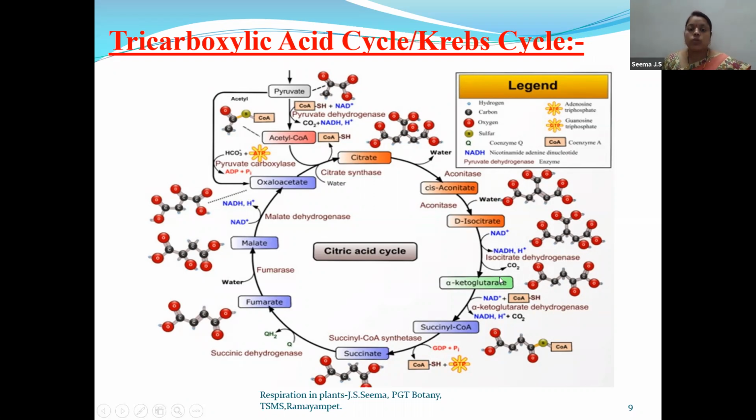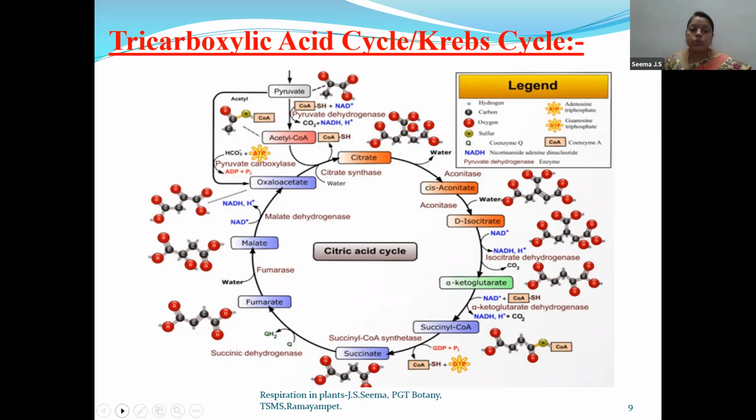So NADH2 is formed over here. Alpha ketoglutarate is also undergoing oxidation, and another NADH2 is formed over here. Succinate will undergo oxidation and FADH2 is formed. That is also oxidation. Malate undergoing oxidation, oxaloacetate is formed. This is also oxidation. So totally 4 oxidation steps. Out of the 4 oxidation steps, 3 are NADH and 1 is FADH.